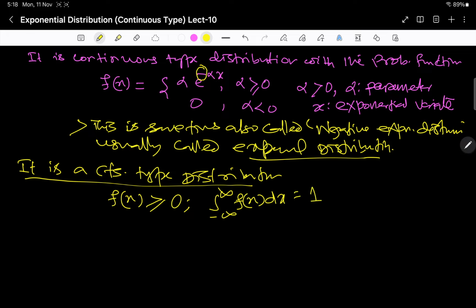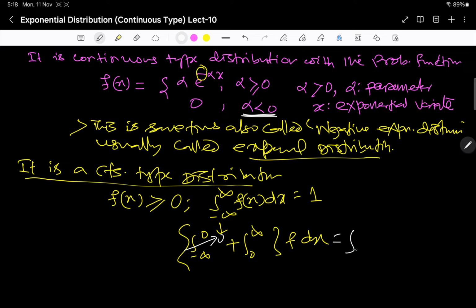So now you can split this integral: minus infinity to 0 plus integral 0 to infinity f dx. The integral from minus infinity to 0 will not contribute because f is 0 there. So it will work on 0 to infinity, where the probability function is alpha e to the power minus alpha x dx.